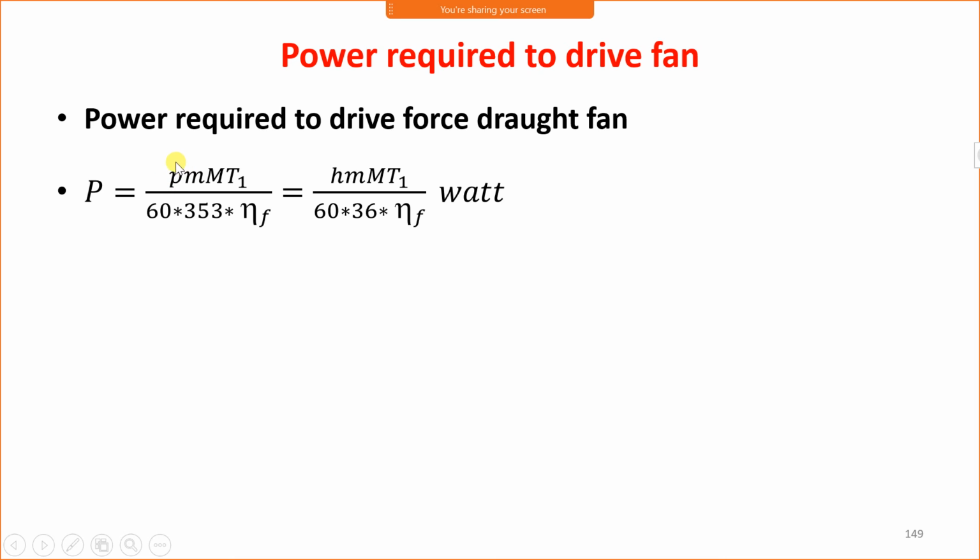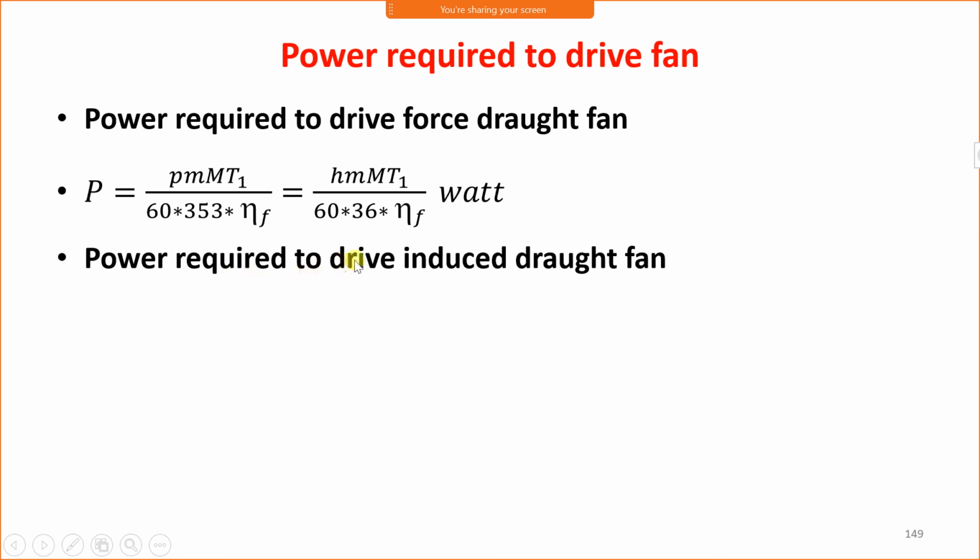Suppose draught is given in mm of water, then we will use this formula and this term will change. In terms of mm of water, it will be small h into small m into capital M into T1 upon 60 into 36 into efficiency of fan. From both formulas, the unit comes out to be watt.